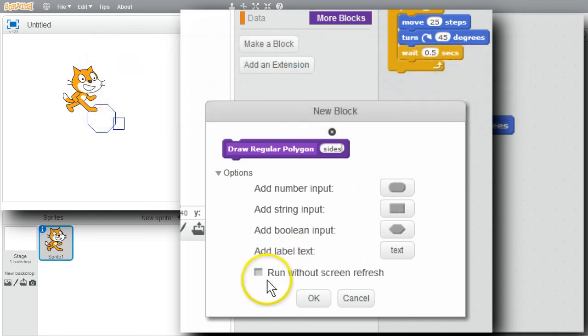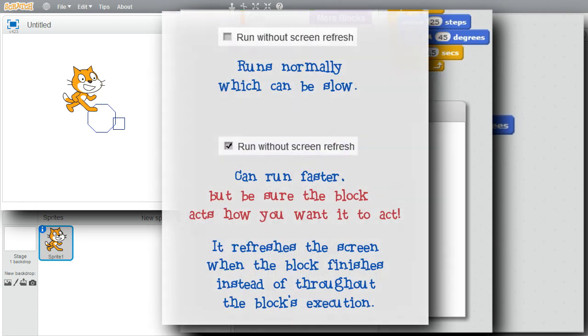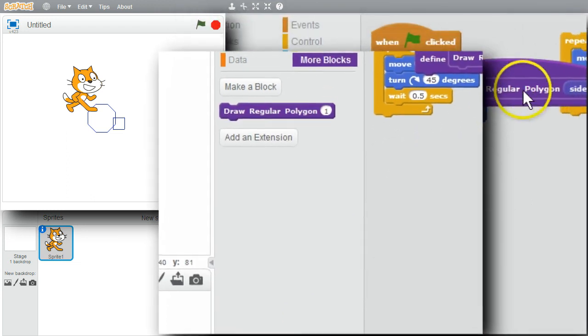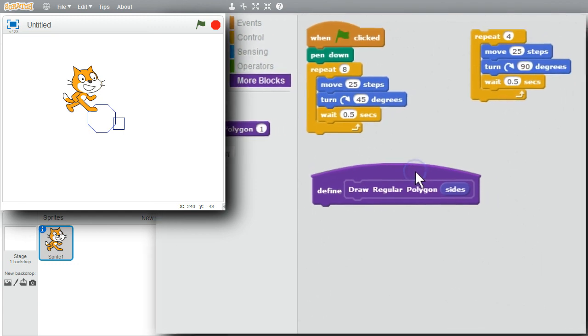I won't check Run Without Screen Refresh. Checking Run Without Screen Refresh tells Scratch it doesn't have to update the screen. It does help it to run faster, but it can behave a little differently. I had a problem with the procedure to play notes from the sound palette, and I had checked Run Without Screen Refresh. So checking this may cause some other problems. If you really need your procedure to run faster and it works correctly with it, then you can check it. Otherwise, don't. I won't check it. I'll click on OK. I'll move my definition for the polygon procedure down.